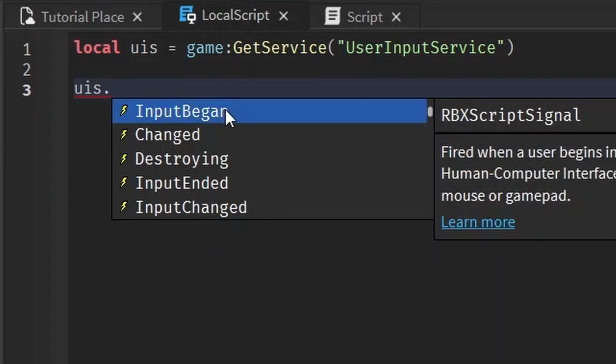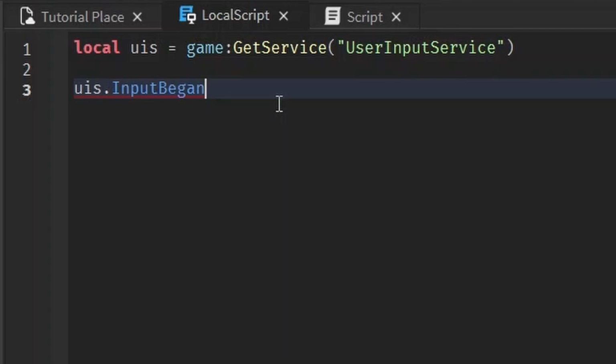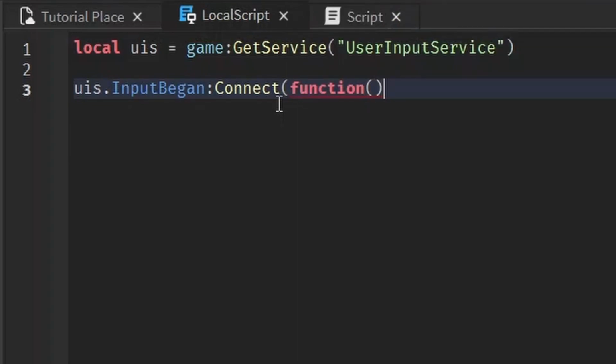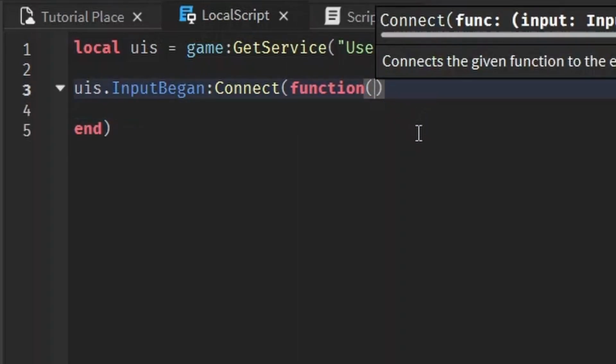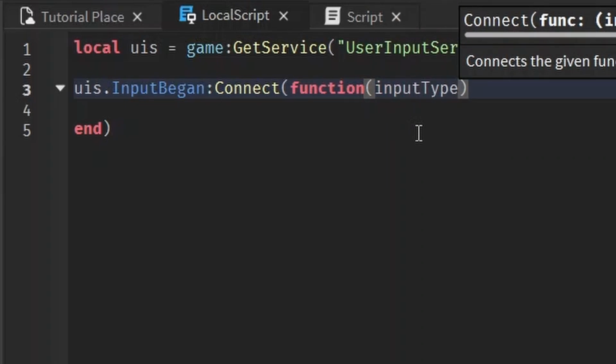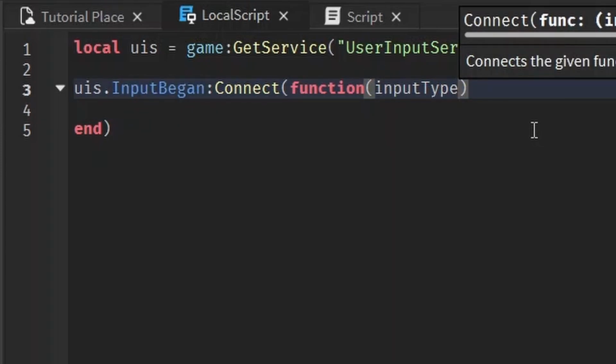But for this, we'll just use input began, so when they press down on a button or they click down, it could be any sort of input. And then we do our generic event stuff. We'll do an anonymous function. This does have arguments that we can use. First one is the input type, and that just lets us know what kind of input the user has begun to use. It is an enum value, so hopefully you remember that from back in the day. It's pretty simple if you don't.